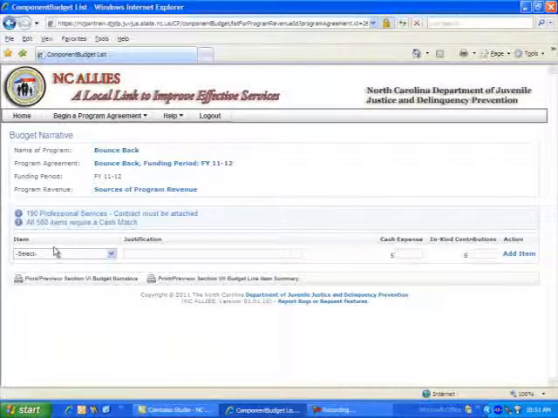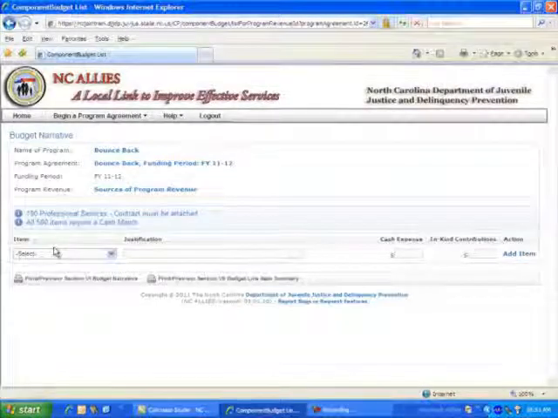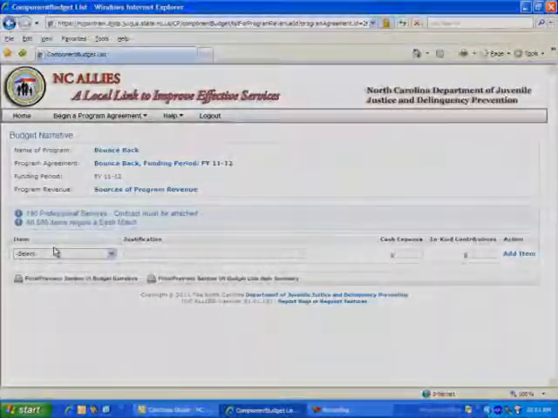Likewise, any DJJDP funds utilized to support any capital purchase will need to have a similar cash match of at least 30%. There's a formula that I'll share with you later on as we move through a capital purchase and a budget line item.